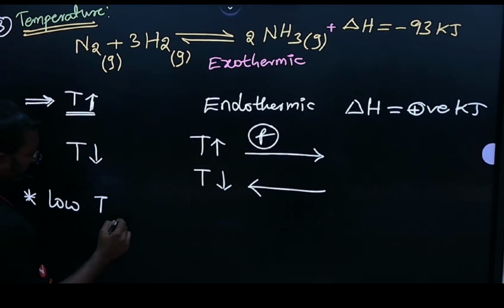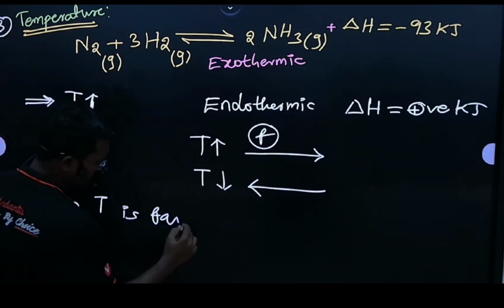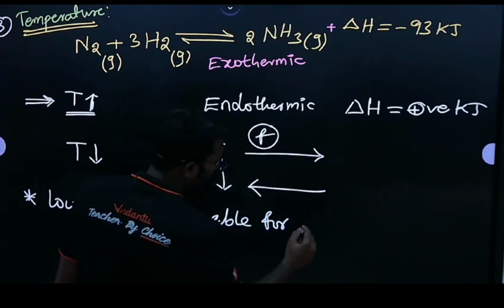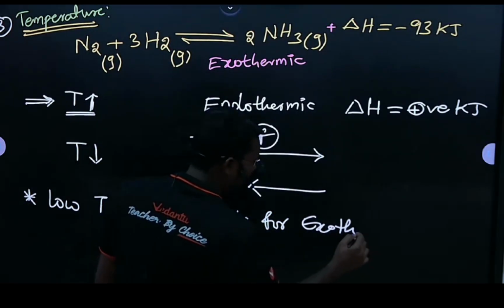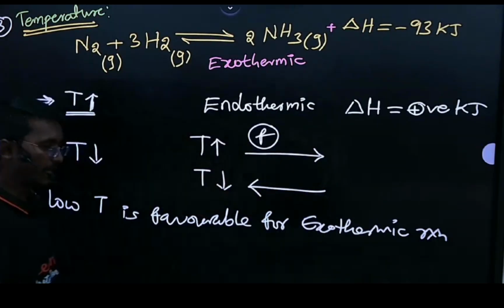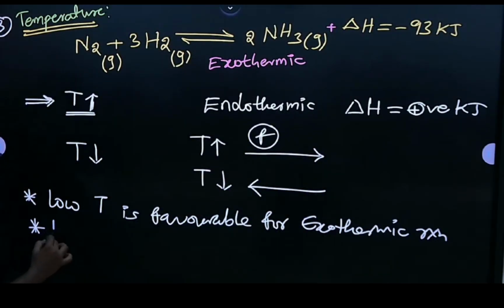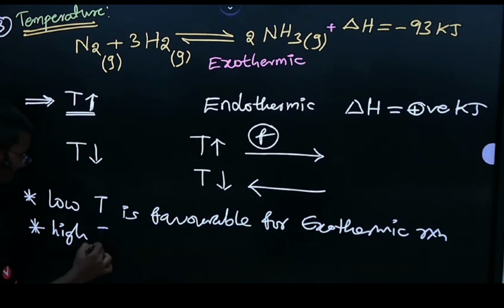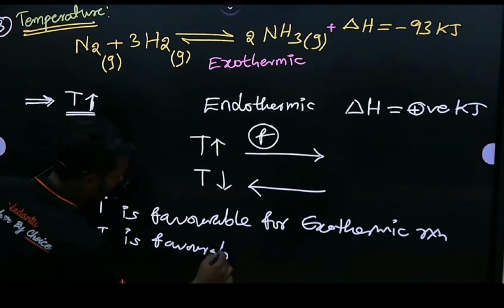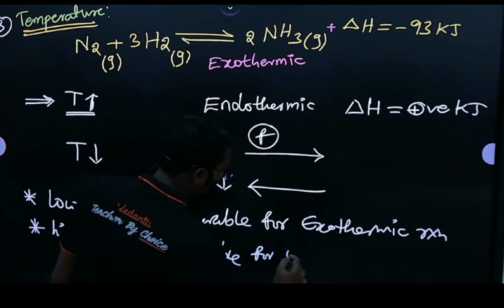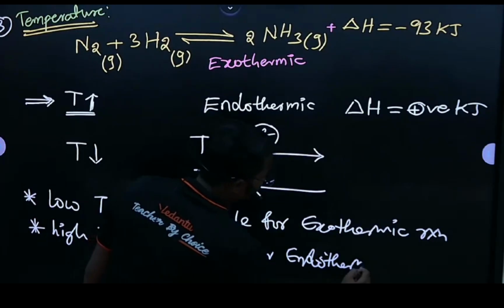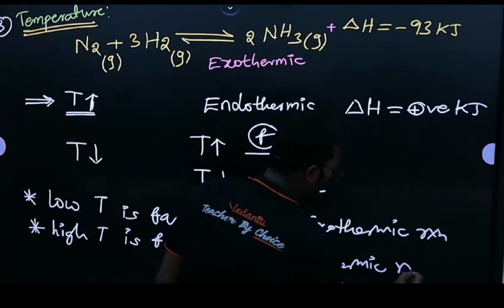Low temperature is favorable for which reaction? Exothermic reaction. Then what about high temperature? High temperature is favorable for endothermic reaction.